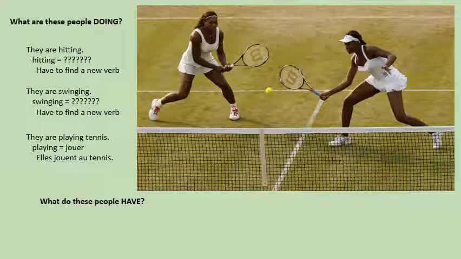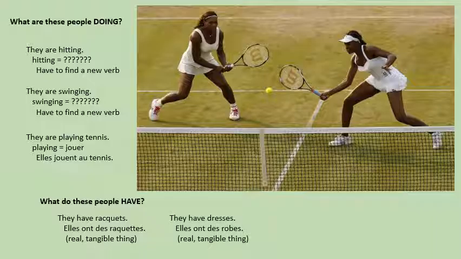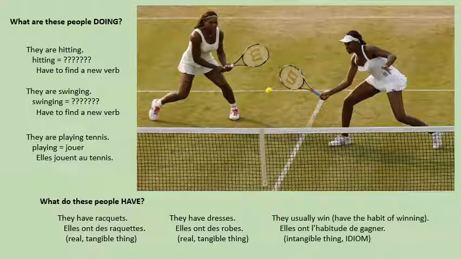Now let's say, what is it that they have? In order to play tennis, they have rackets. Elles ont des raquettes. They also have the same kind of dress on. Elles ont des robes. But then they have something else in common. When they take the court, they typically, usually, win. So they have the habit of winning. And that is expressed with avoir too. Elles ont l'habitude de gagner. Even though you can't touch that, it's a real thing, and it's something that they possess.